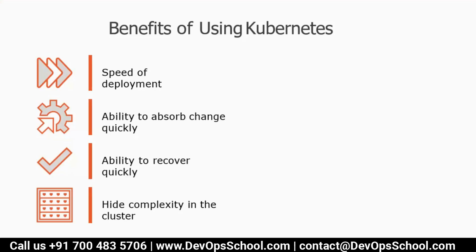At the same time, the ability to observe changes quickly. When I say ability to observe changes quickly, in simple words, if I roll out a few changes, from version 1 to version 2, version 2 to version 3, how can you roll out without even a single millisecond of downtime?